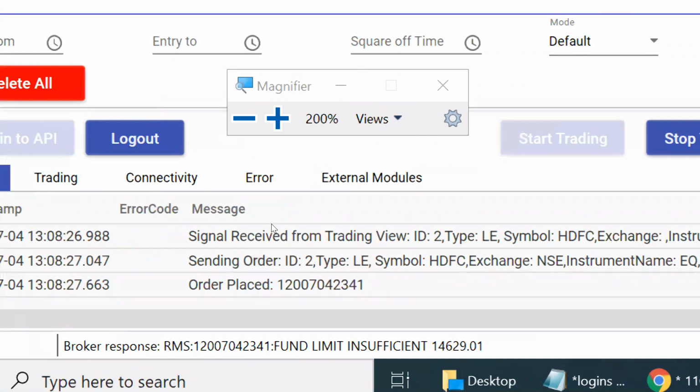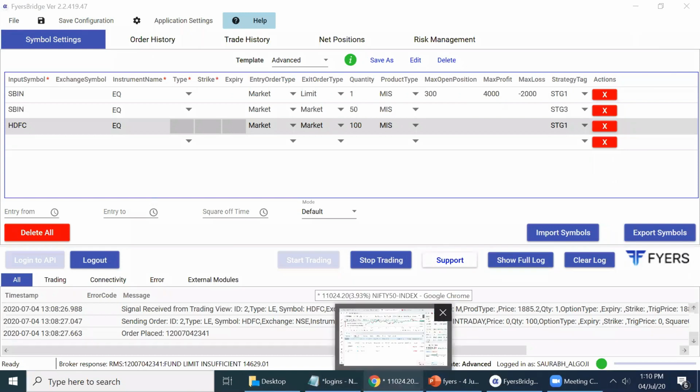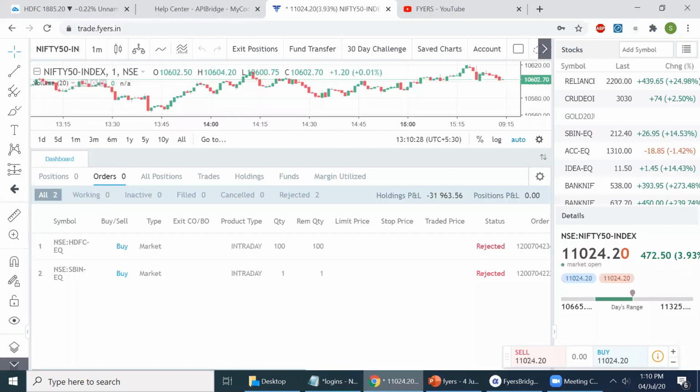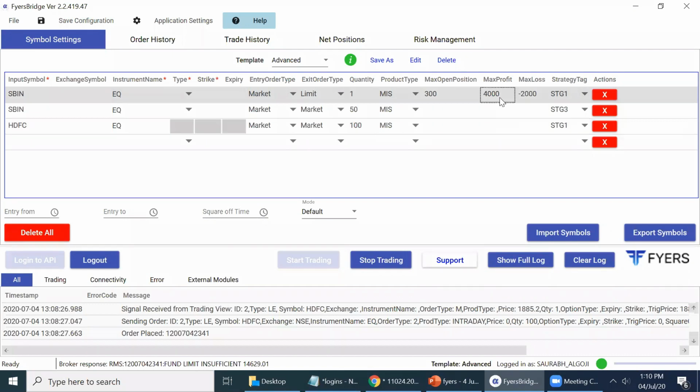So, a first and very important point, even if you are trading discretionary and if you are trading using buttons, you can do a lot of disciplined trading, super fast trading using Fire's API Bridge. And then, this was about slippage, and there are a lot of other features like max open position, max profit, max loss. You can define these things.